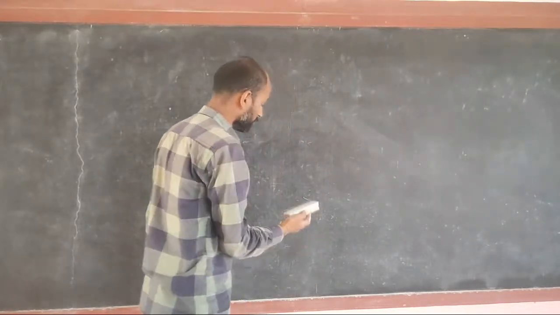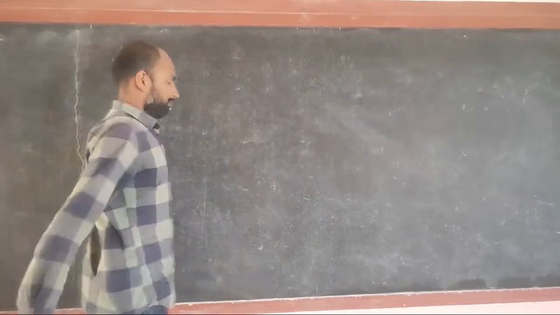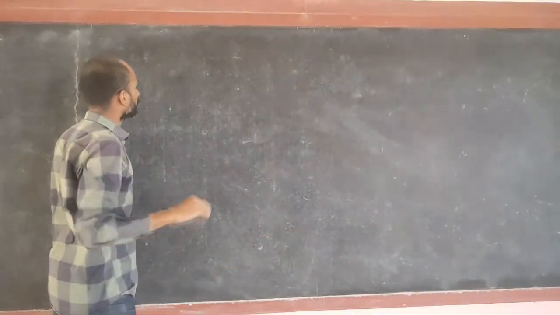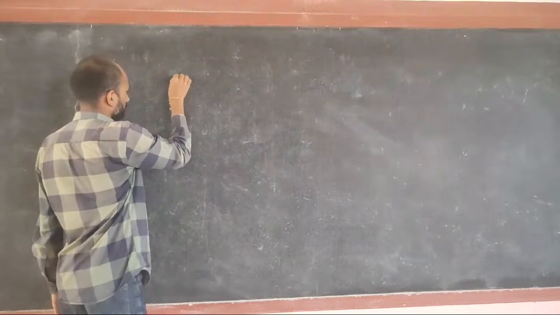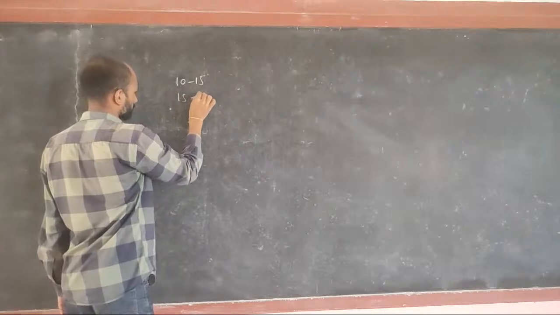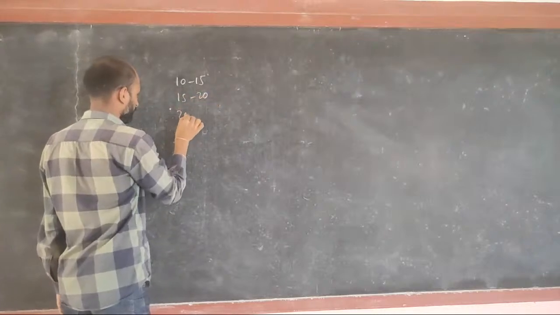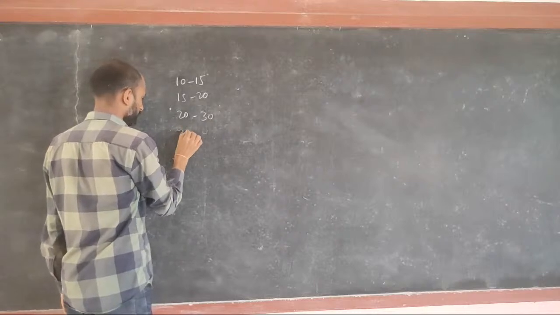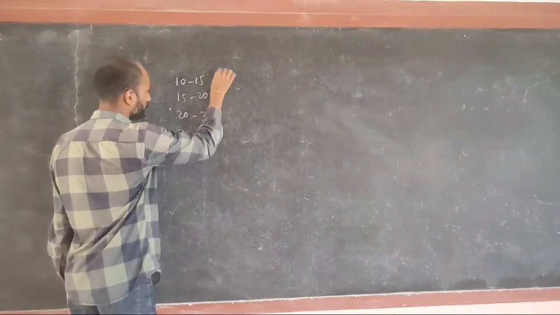Now if we want to find, suppose we have data like this: 10 to 15, 15 to 20, 20 to 30 and 30 to 35.